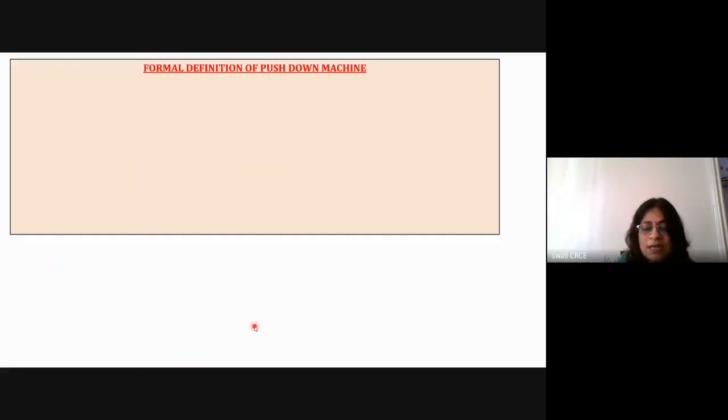Okay, so now I just want to tell you how to visualize the working of the pushdown machine for this particular problem. This is the formal definition of the pushdown machine: it is a 7-tuple, which means 7 elements. So it is a group of 7 elements. A pushdown machine is a machine which is a group of 7 elements.